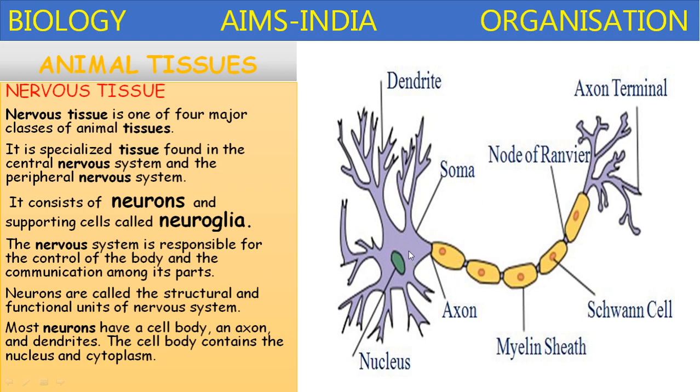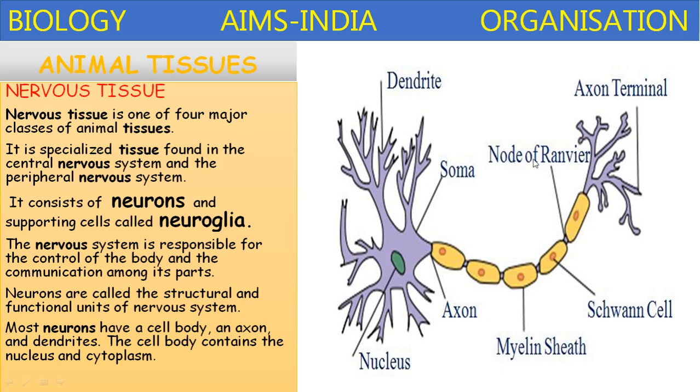The cell body contains nucleus and cytoplasm. Axon is covered by a fatty layer called myelin sheath. There are several gaps present in the tubular axon.